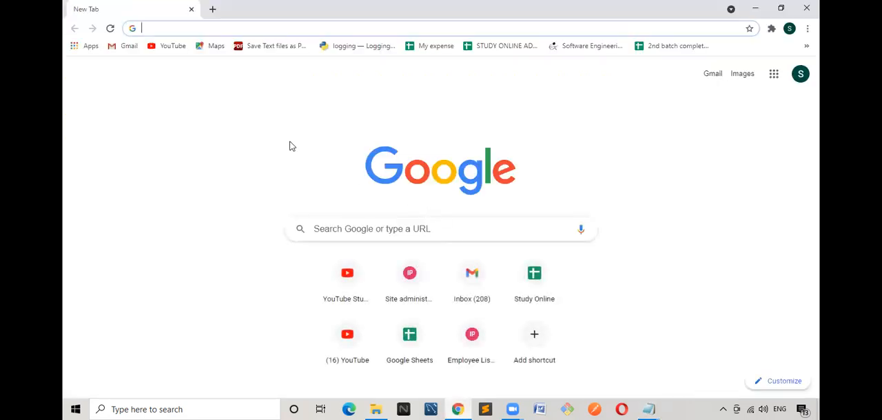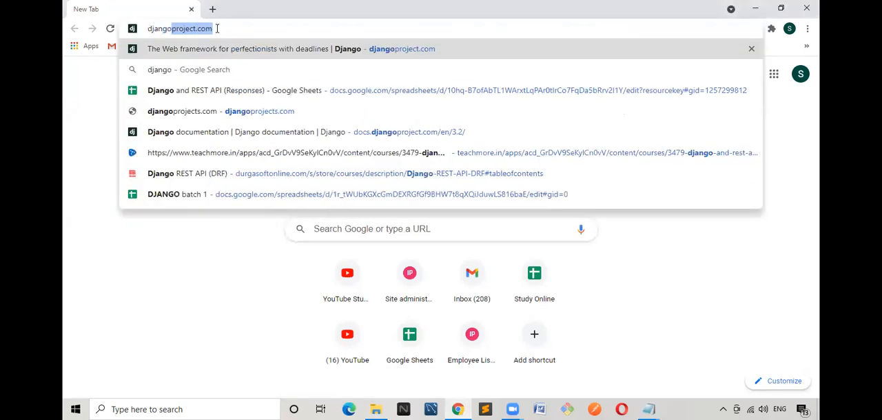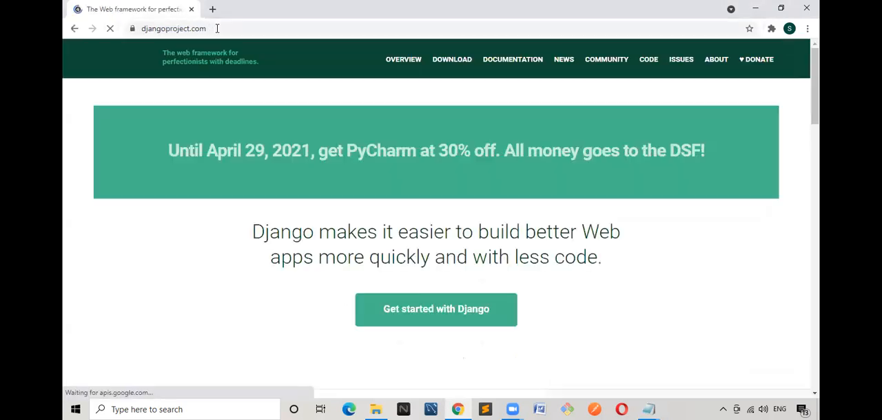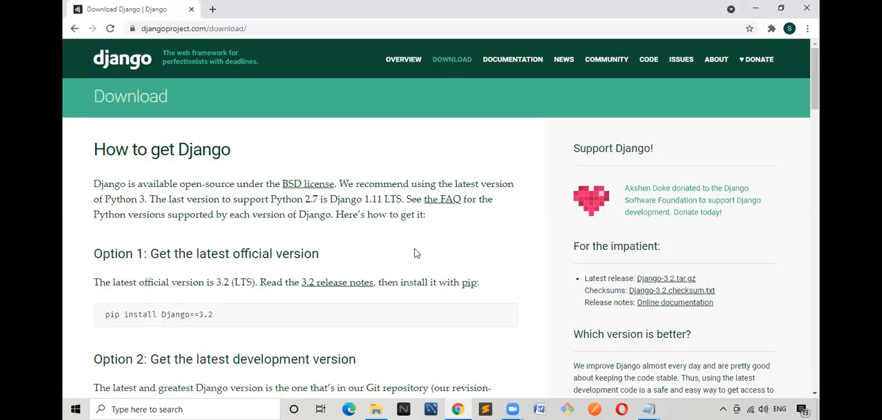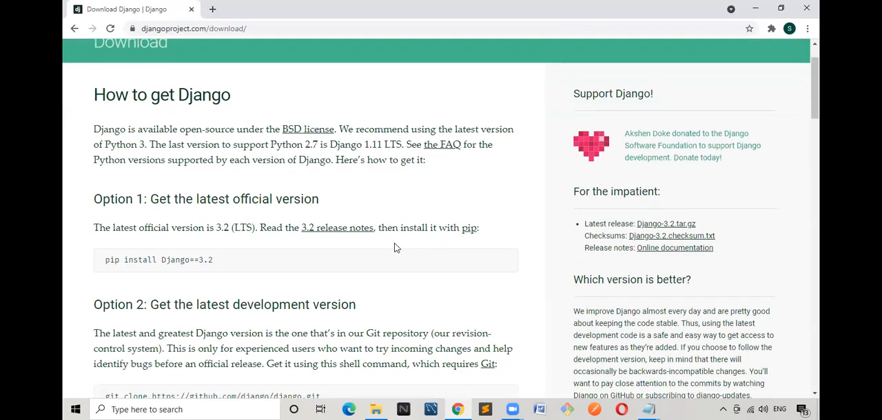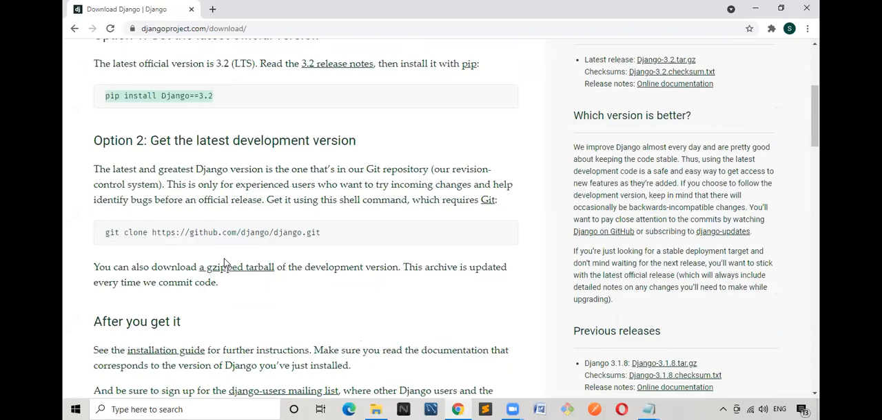I'll just open the browser. Is the browser open for everyone? I hope the browser is open. djangoproject.com. Download. You can download the latest version of Django here. Please tell me, guys, they have only given, in order to install the specific version of Django, you have to tell pip install Django double equal to the version name you have to tell. And if you want the latest version, no need to enter this one. Directly just tell pip install Django. Automatically it will install the latest version.